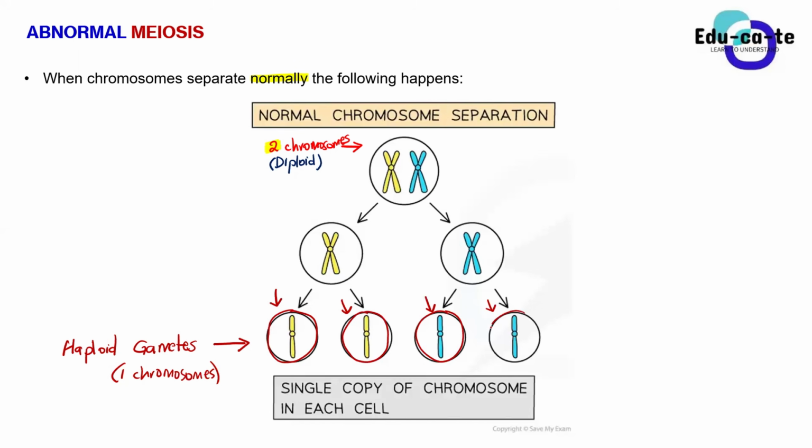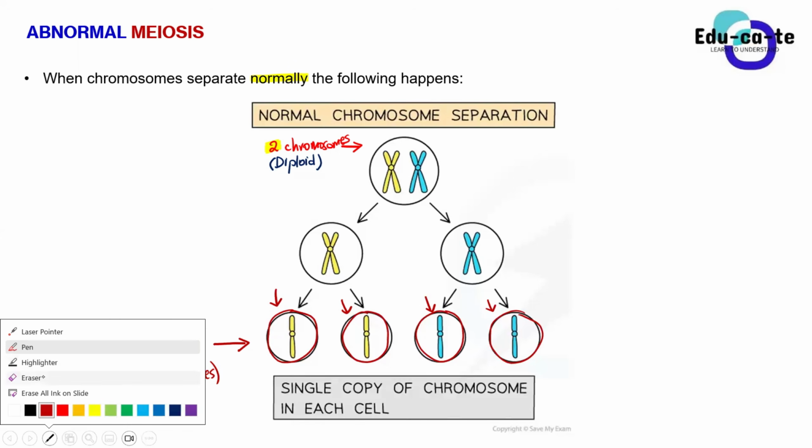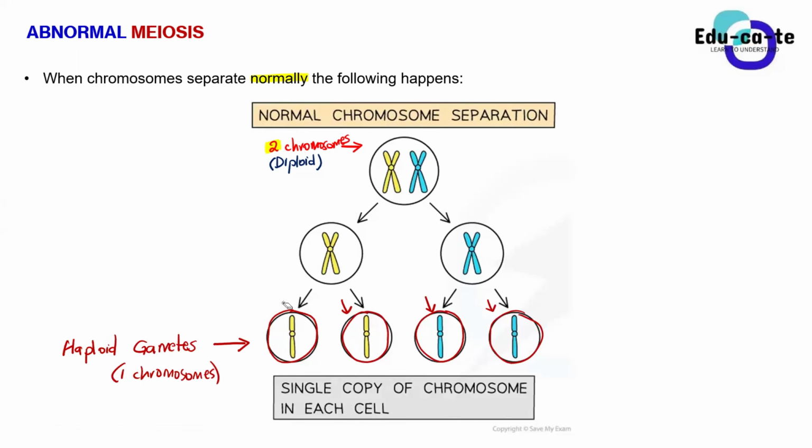These 4 cells at the end are known as the haploid gametes, and the number of chromosomes in their nuclei must be half the original number. That's why we call them haploid. So that is normal meiosis. When meiosis happens normally, we expect 2 divisions to happen.